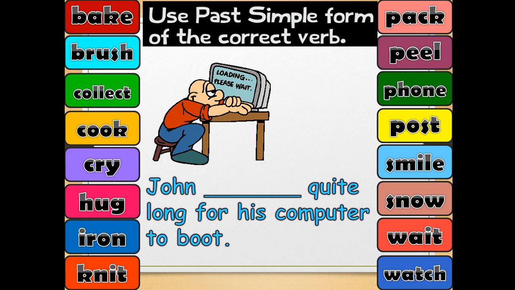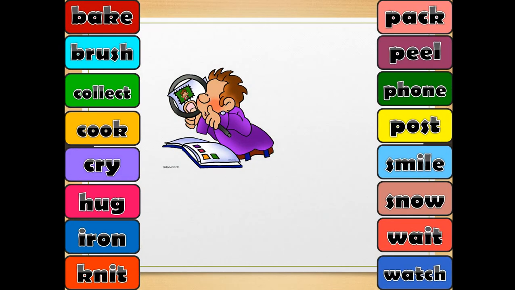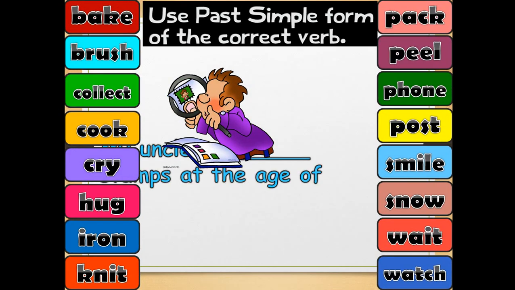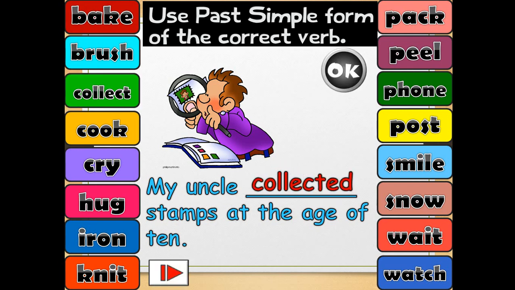He looks bored, so he waited, right? Waited quite long for his computer to boot. My uncle stamps at the age of 10. My uncle collected, exactly. Collected stamps at the age of 10.